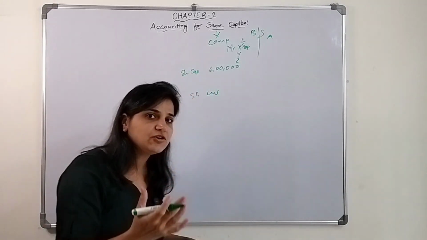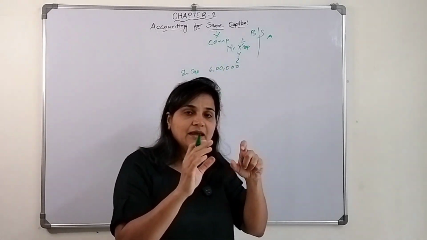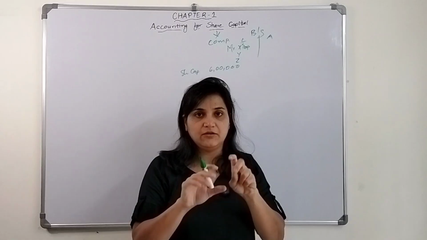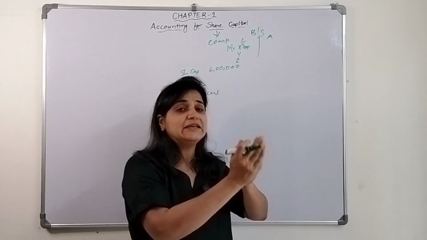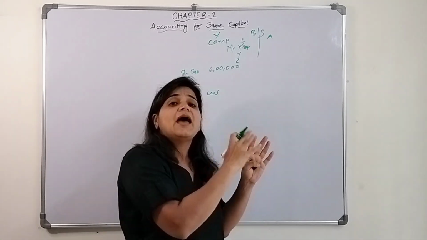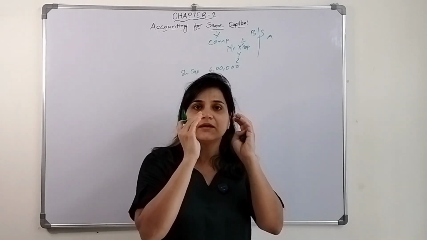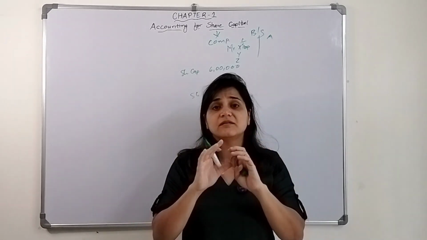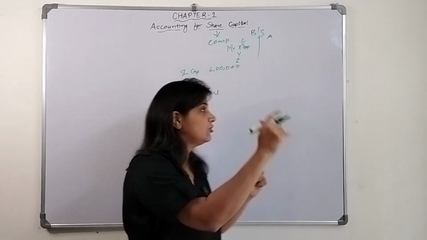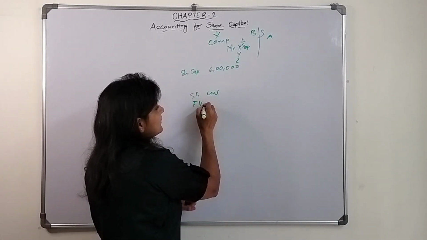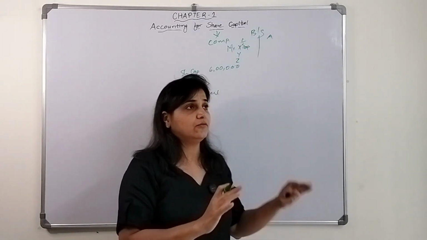Now how will they issue a share certificate, how will they mention the 6 lakh they hold? This is a certificate which they will give to the public who has invested their money into the company, and now they are considered the owners of that particular company. That certificate has a certain value assigned to it on its face, and that is known as the face value, nominal value, or par value.